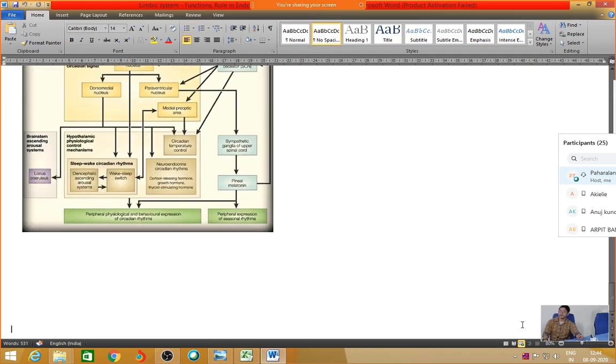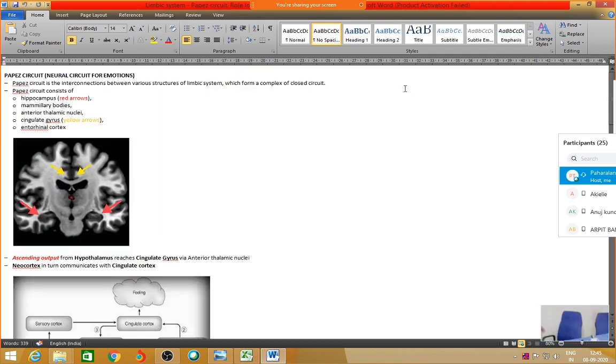Moving on to the next slide, I'll discuss one more slide and I'll let you go. This is a very important question, regarding the circuitry, how the circuits are formed in the limbic system. The most important circuit that we are supposed to remember with respect to the limbic system is the Papez circuit, P-A-P-E-Z. This is how the various nuclei of the limbic system are interconnected and function together as a pack. We are supposed to know this fact.